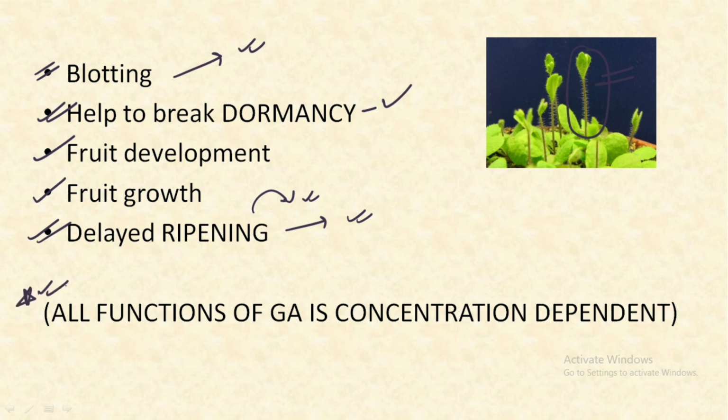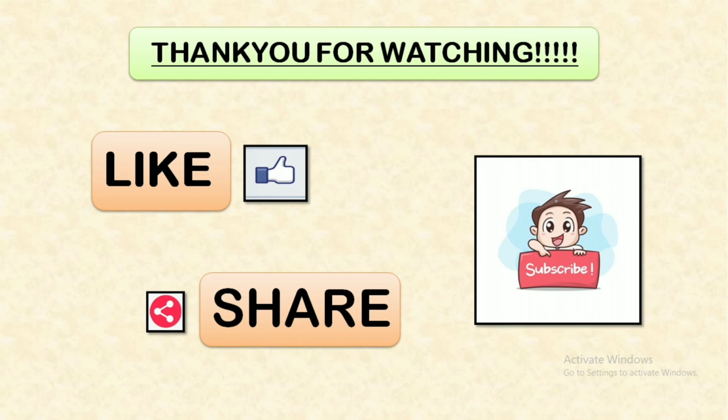Last important note to keep in mind is that all the functions of the gibberellic acid are concentration dependent. That is, if there is more concentration of gibberellic acid, there would be more functioning, and if there is less concentration, there would be minimal function that is seen of this plant hormone. So this was all about the complete plant hormone gibberellic acid.